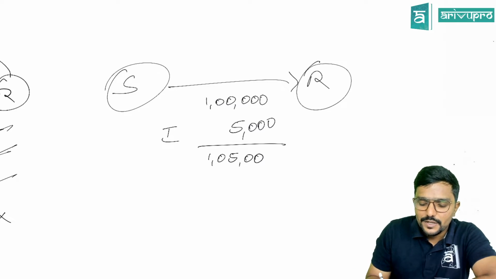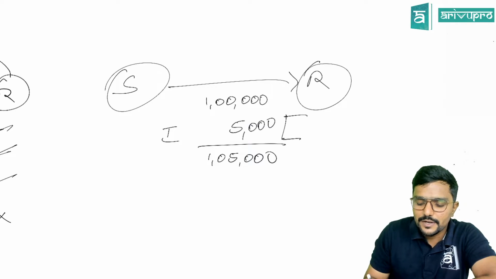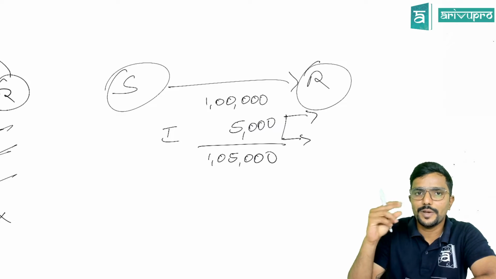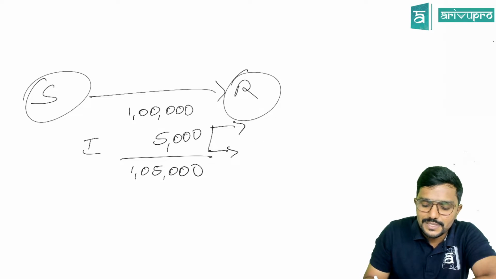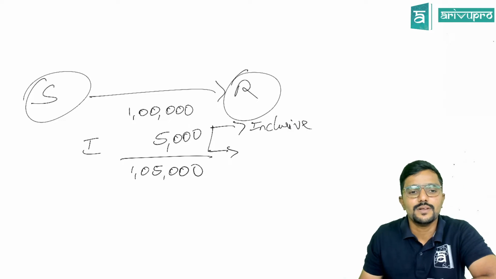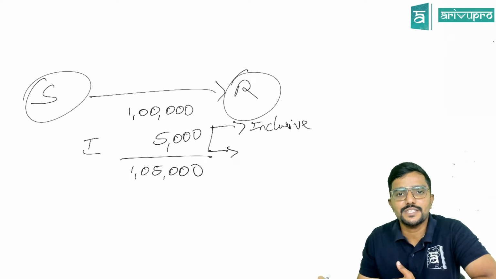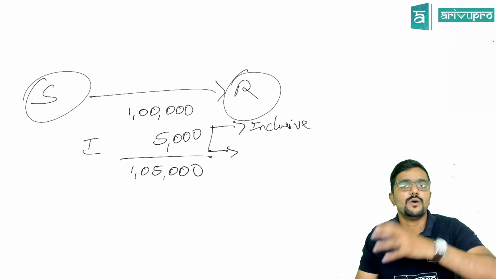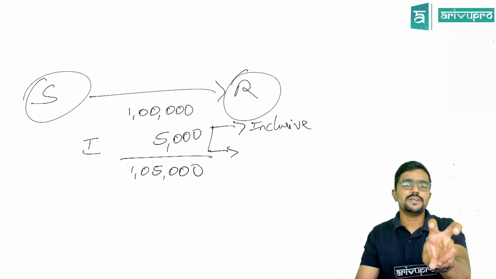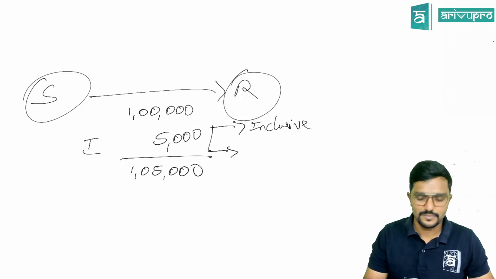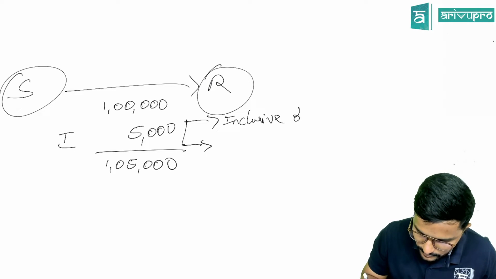So in that case, what is the value of supply? 1,05,000. But this 5,000 can be considered in two ways, guys. Please pay attention. In maximum cases, we consider the 5,000 as inclusive of tax. Because when the supplier is charging interest to the recipient, he will not say, okay, interest plus GST. So normally 5,000 will be considered inclusive of GST. Clear?